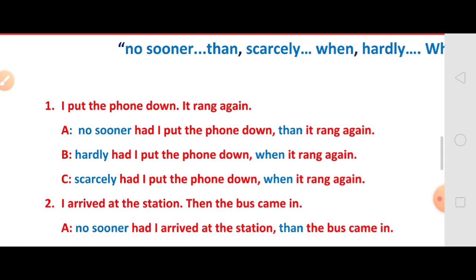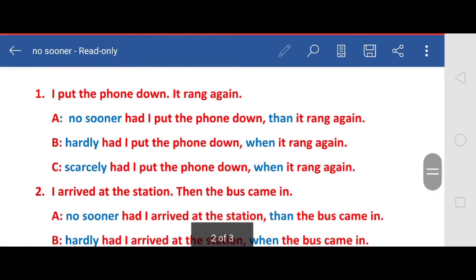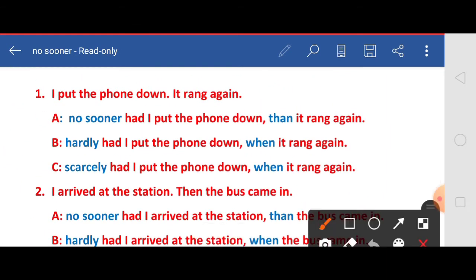Here, in the given two sentences, the first action is: I put the phone down. This is the first action, and this is the second action. So, when you are beginning the sentence with no sooner, hardly, or scarcely, you have to write the first action immediately. So, no sooner had I put the phone down.